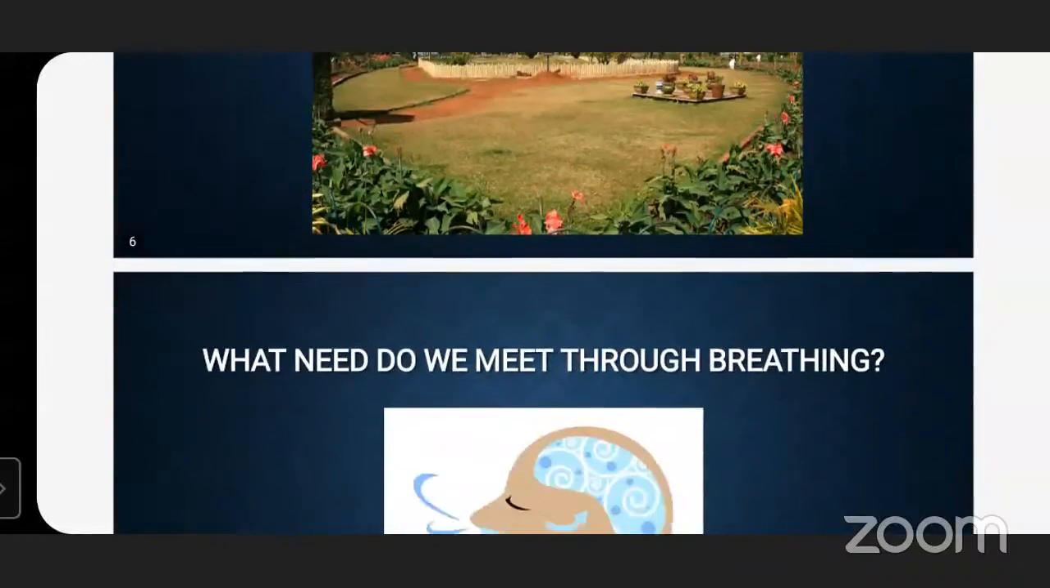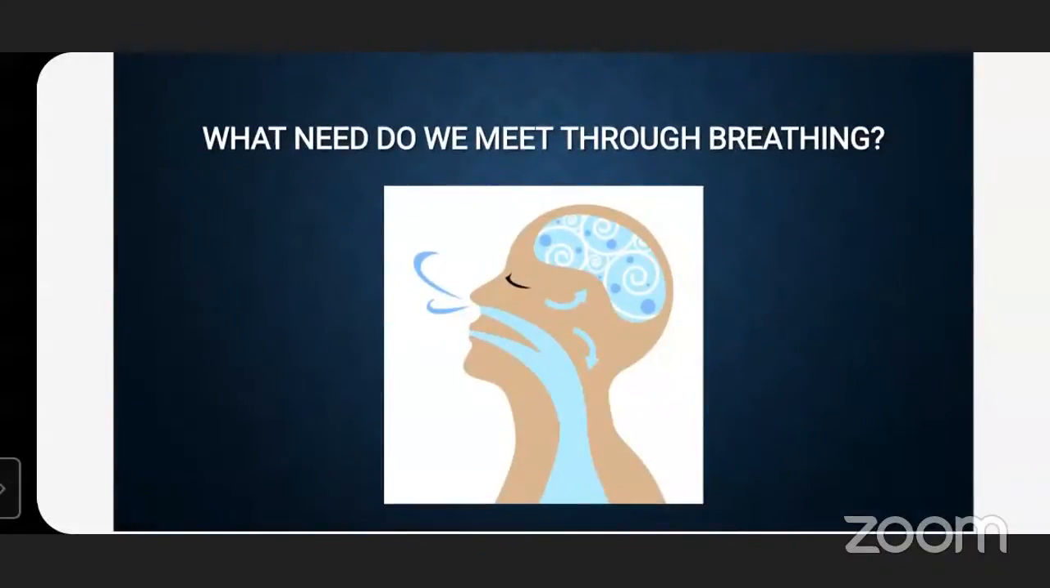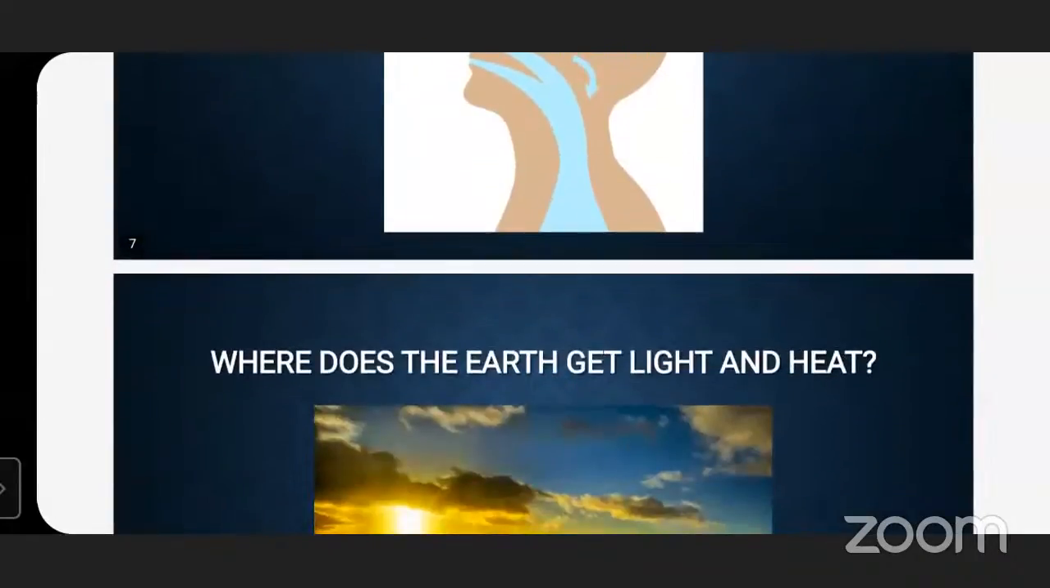Now, tell me, what need do we meet through breathing? If we breathe, what do we get? Oxygen and air. Very good. Yes, we take air inside our body, and from the air, our body absorbs the oxygen gas. So we get oxygen through breathing.